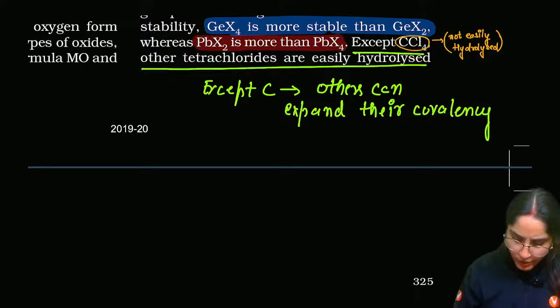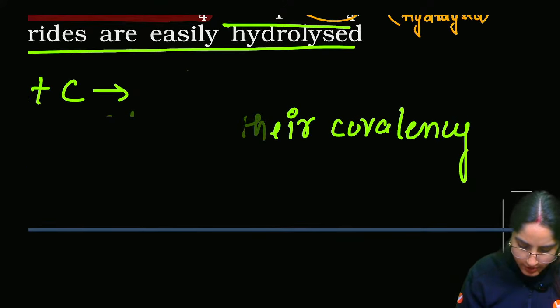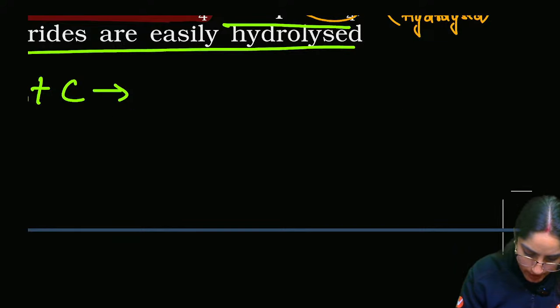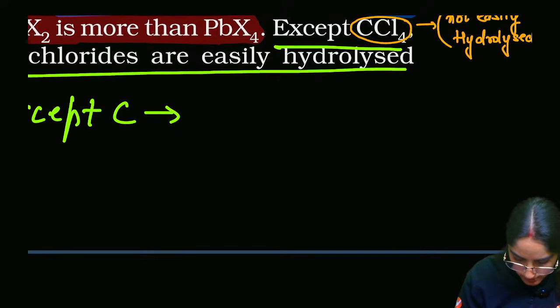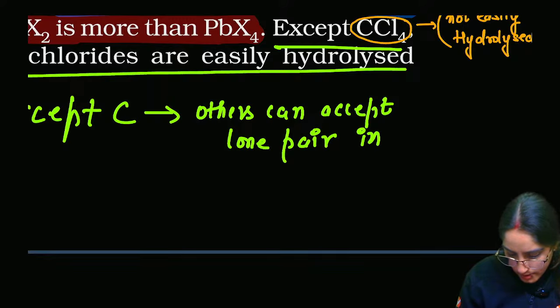Okay. Or instead of expand their covalency, you can write except carbon, others can accept lone pairs in d orbitals.